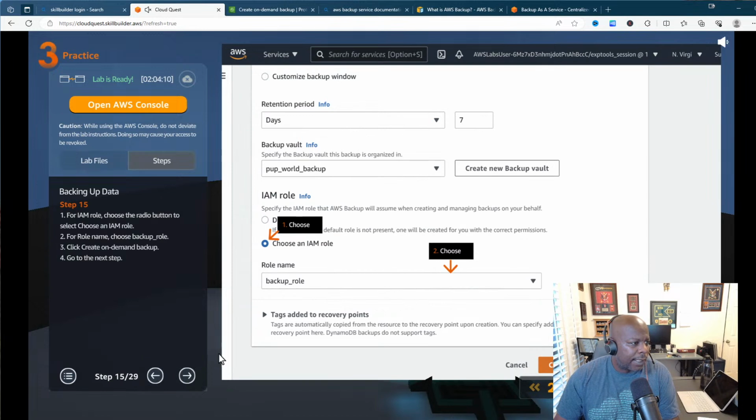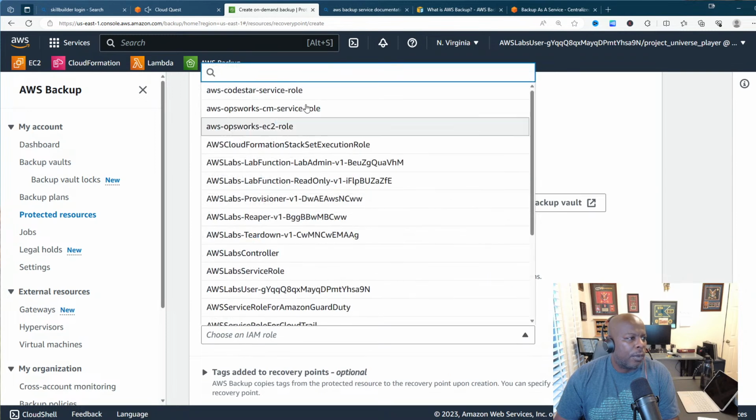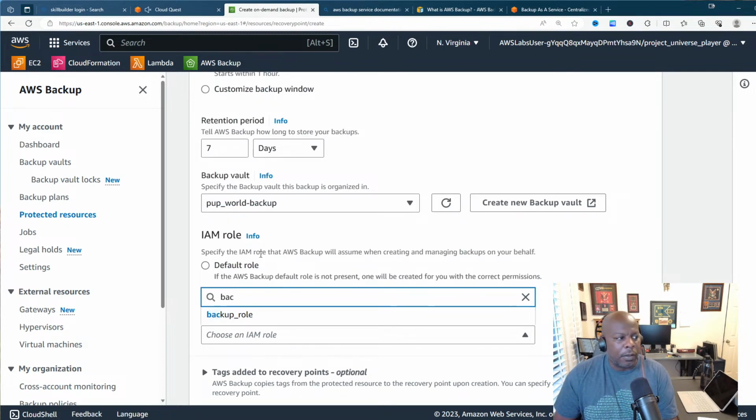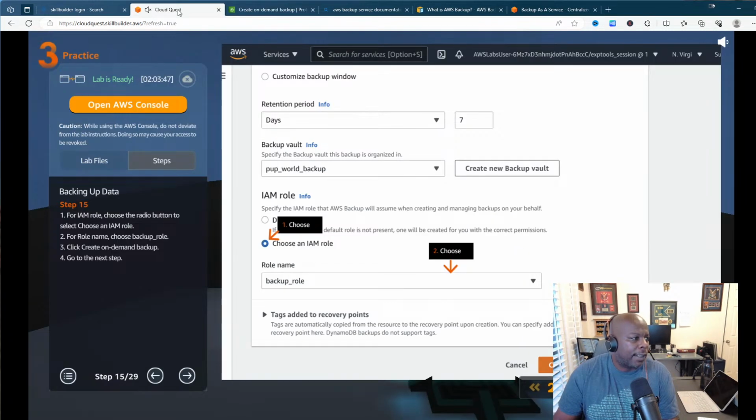Then we scroll to the next step. Okay, so now it wants us to choose the actual IAM role, and our IAM role would be the backup role. So we'll just come here, choose the IAM role. It would be the backup. Now, when you have all these different roles like this, you don't have to scroll down. All you got to do is just type what it says. It's the backup role. That just makes it easier for you to find it.